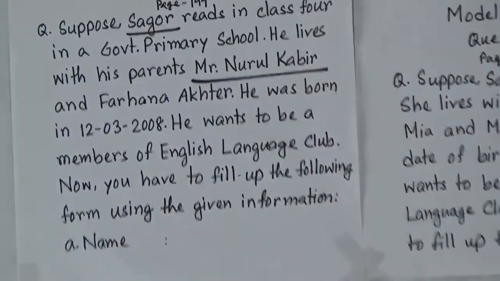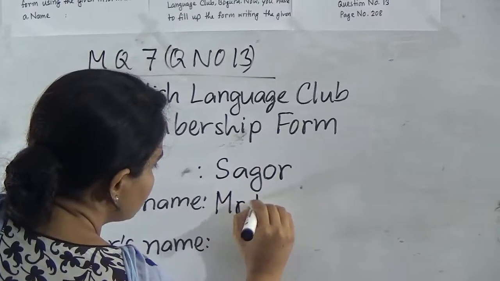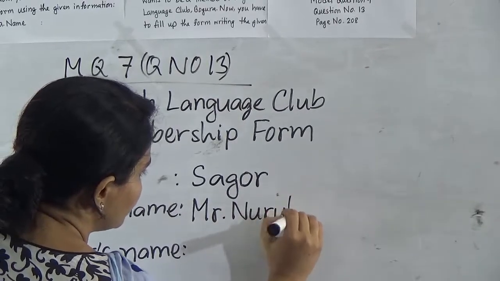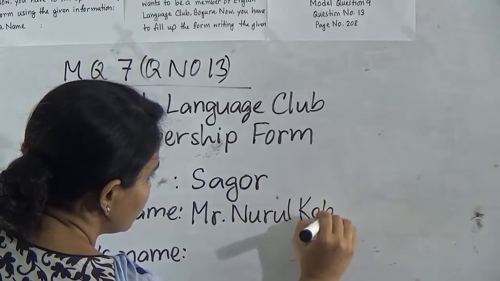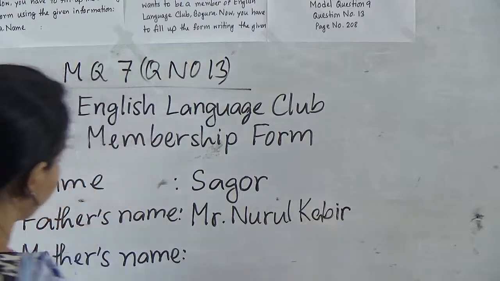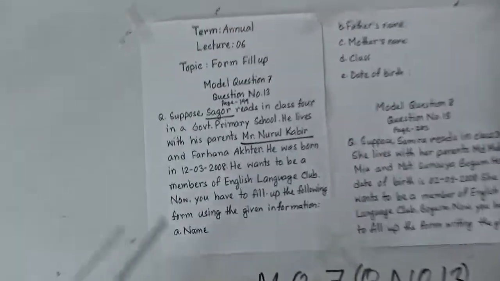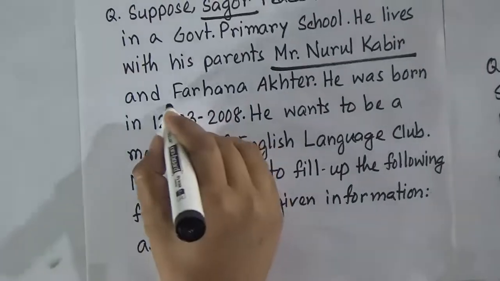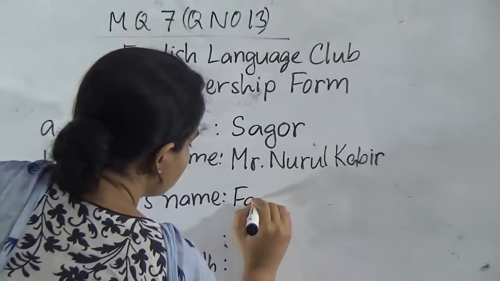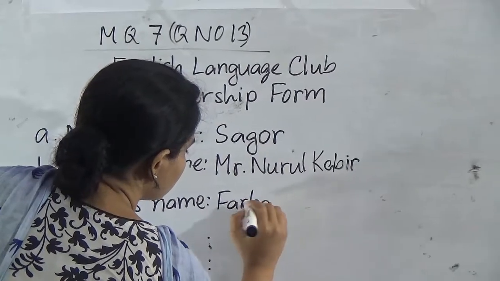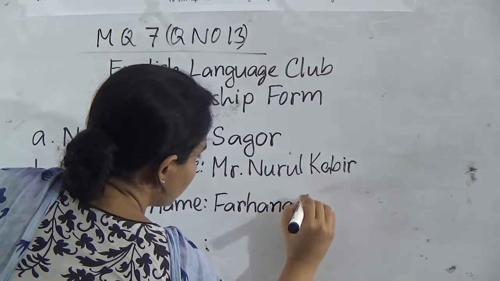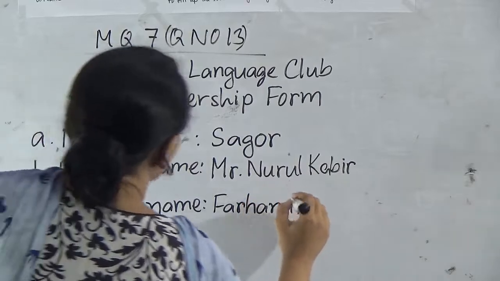Now we will write here Mr. Nurul Kabir. And number C, mother's name, and mother's name is Farhana Akhtar. So we will write here Farhana Akhtar.